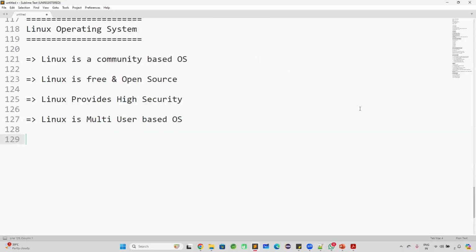I want to deploy my application. I want to run my servers. I want to store my logs. For project related operations, I want to set up my infrastructure. For those activities, we are going to use Linux OS. Linux is highly recommended for project operations.